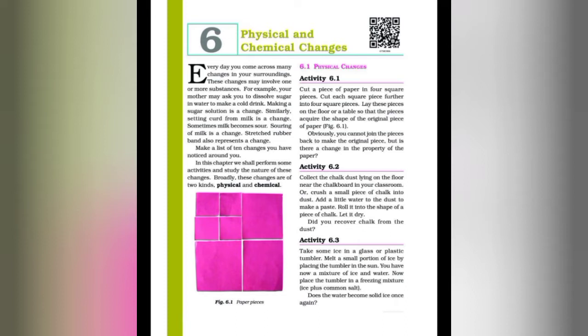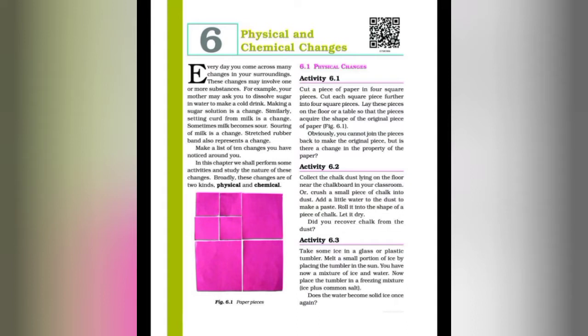The change which can be reversed by reversing the condition is known as a reversible change. For example, stretching of a rubber band, glowing of an electric bulb, melting of ice, etc. Reversible changes are temporary changes.